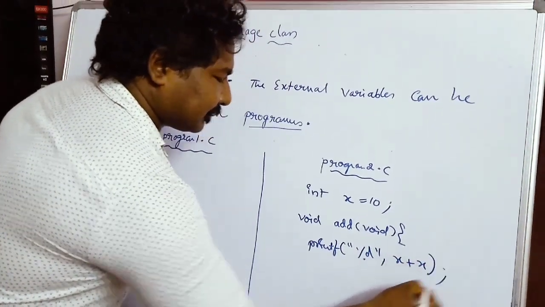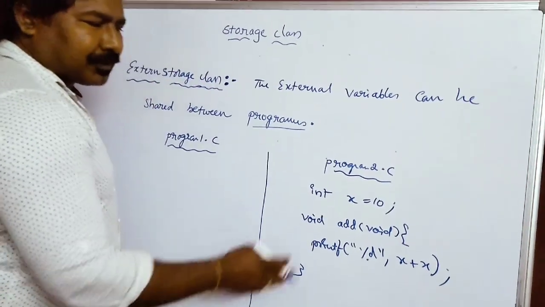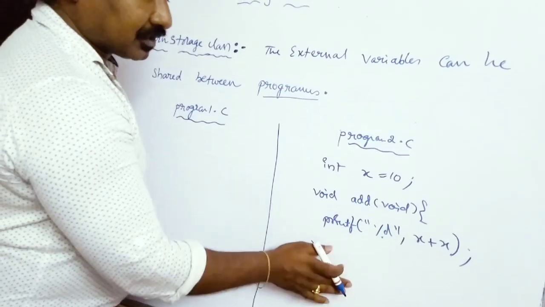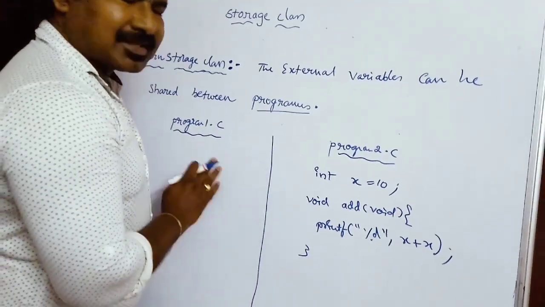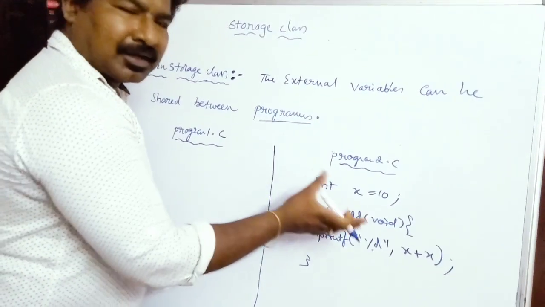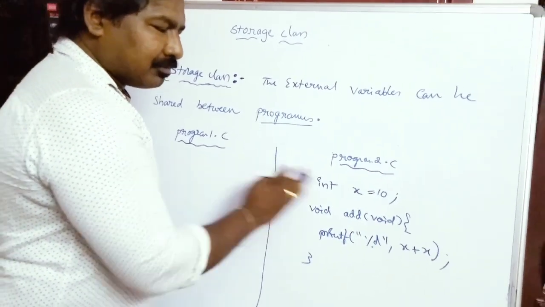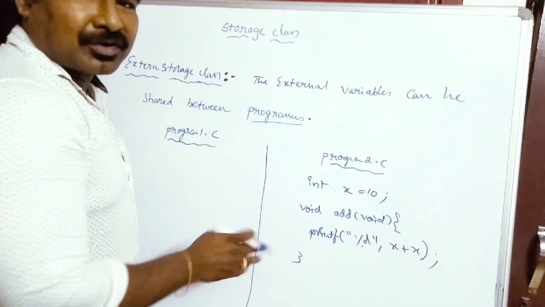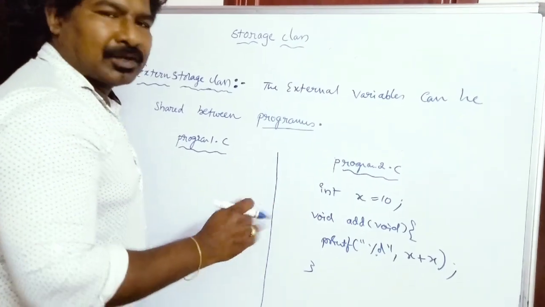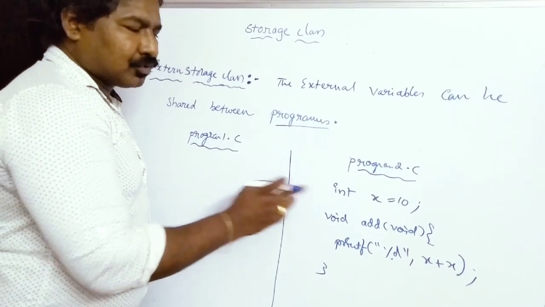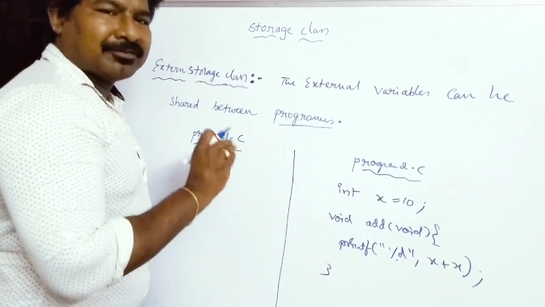Friends, you can see here I am not using any main function, because when you are sharing these external variables between two different files or programs, if you write two main functions, your program does not execute. There should be only one main function, because your compiler will get confused, as the main function is the point where every C program execution starts.